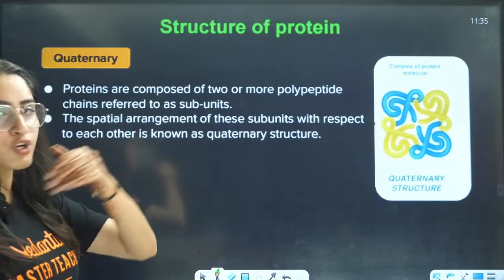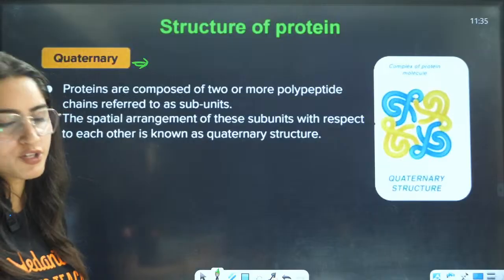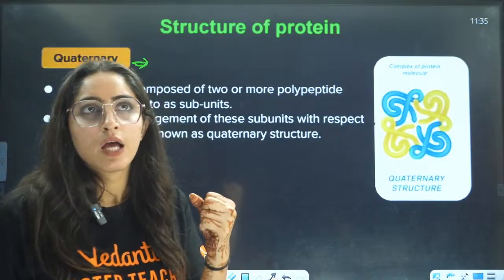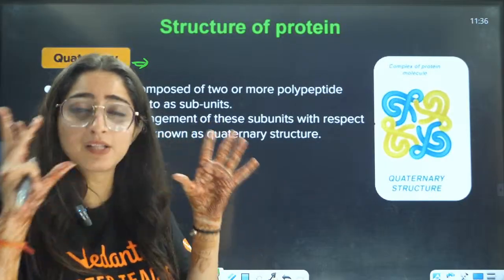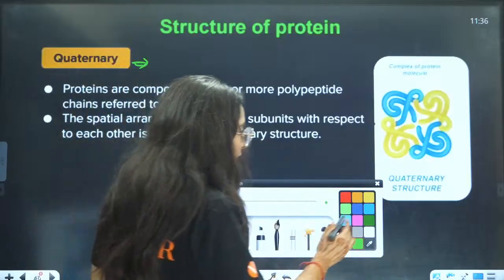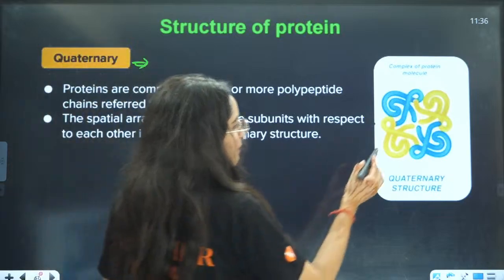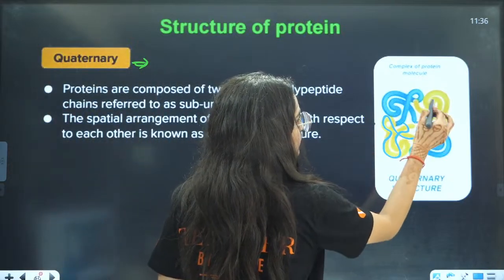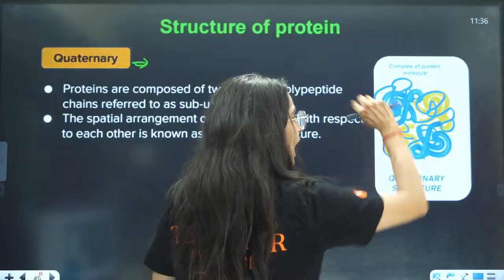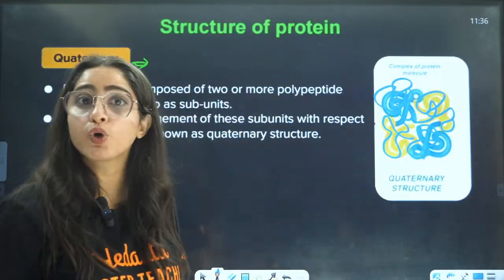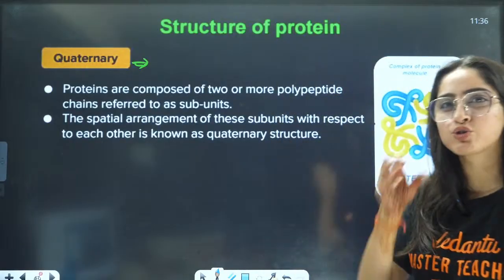So yes, structure of proteins. Now this is the quaternary structure. Quaternary structure is when there is further complexity. Now you zoom out further, and you observe how different tertiary structures are combined together. For example, this is one tertiary structure, this is another tertiary structure combined this way, and another. How all of them are combined together is called the quaternary structure. So the complexity is increasing. Basically, it is like zooming in.